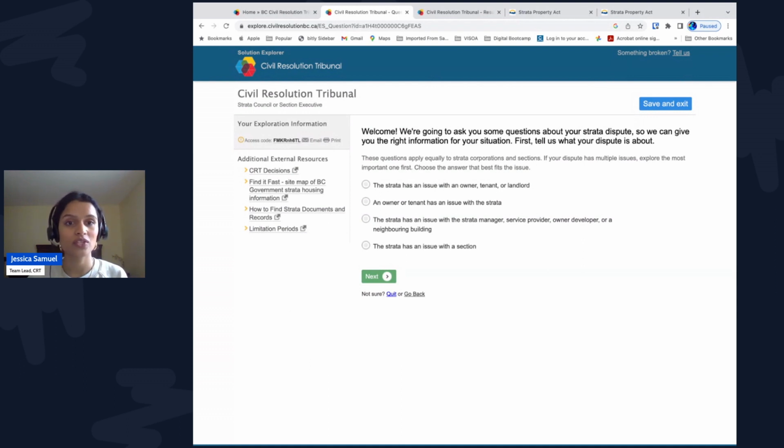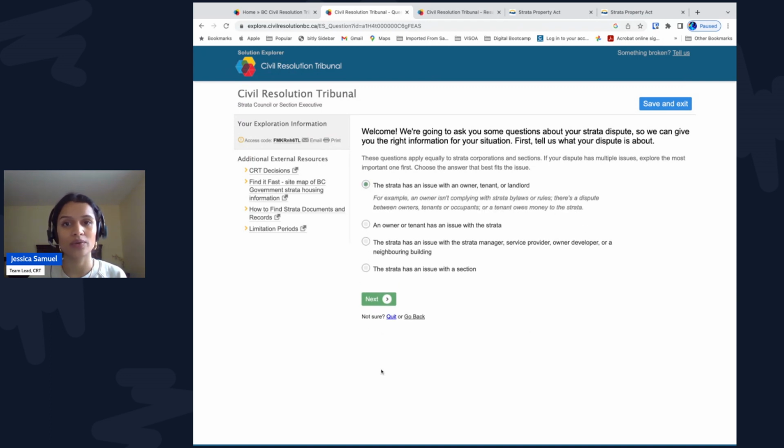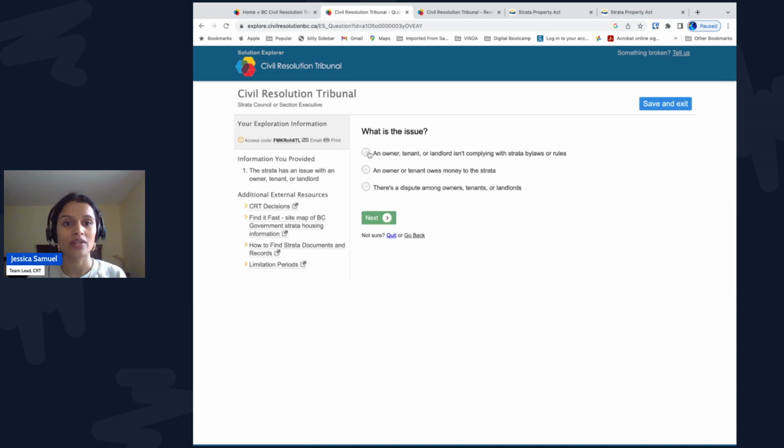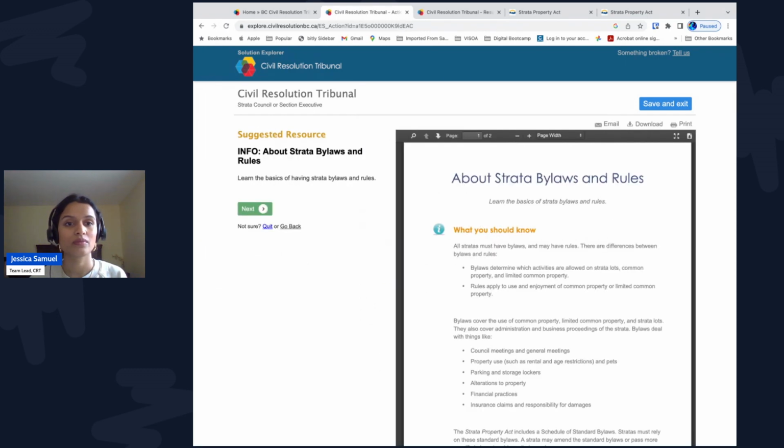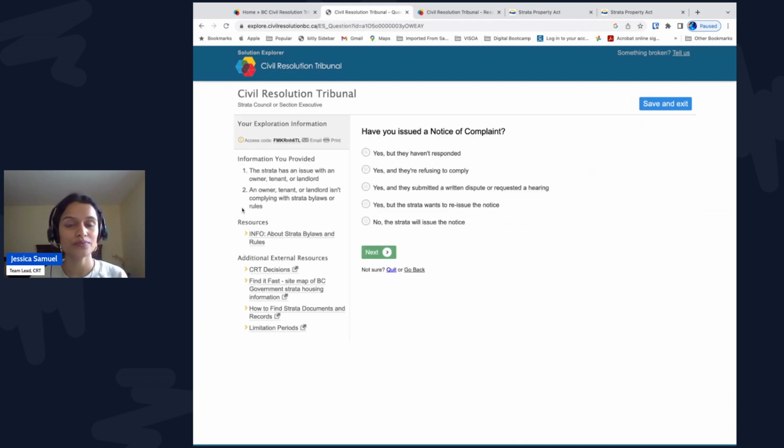As a council member, the first question is, tell us what your dispute is about. The issue is about Frank, so select that the strata has an issue with an owner, tenant, or landlord. It asks you what the issue is, select an owner or tenant isn't complying with the strata bylaws or rules. This information sheet gives general information about bylaws and rules. Now, has the strata enforced a notice of complaint to Frank? Select no, the strata will issue a notice.